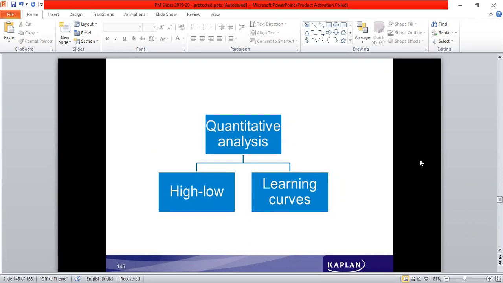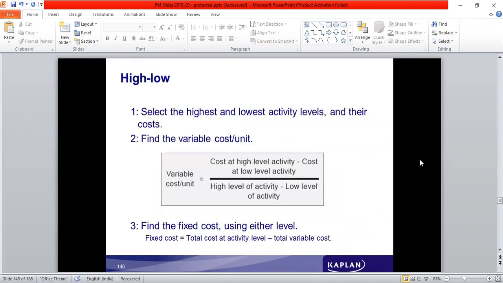How are the figures identified? How are the figures which are estimated included in the budget? That is based on the methods which are available for us. In our syllabus only two methods are there, though there are many methods. The first one is the high-low method. The second one is the learning curve. As we are looking into the numerical questions, we will take it up.